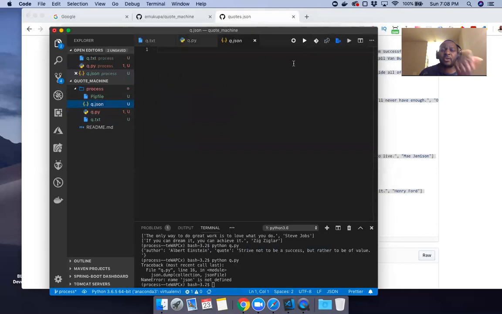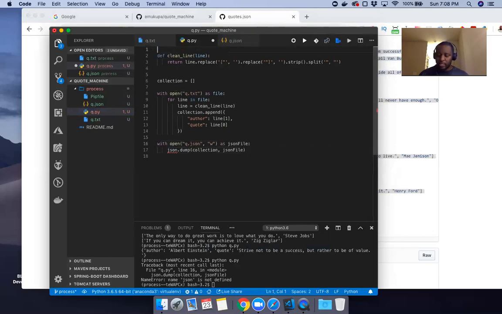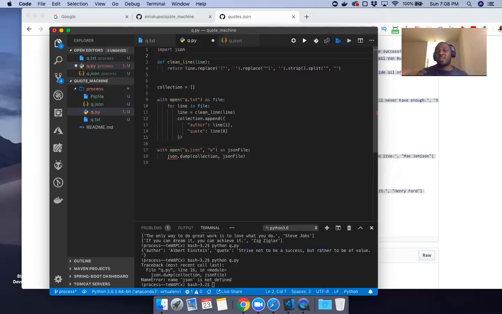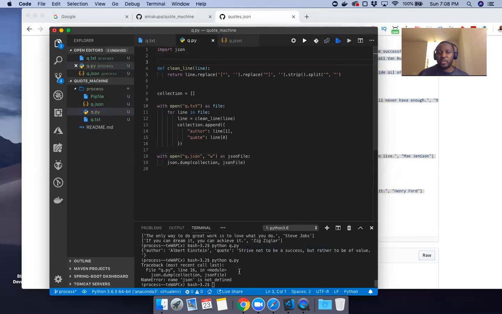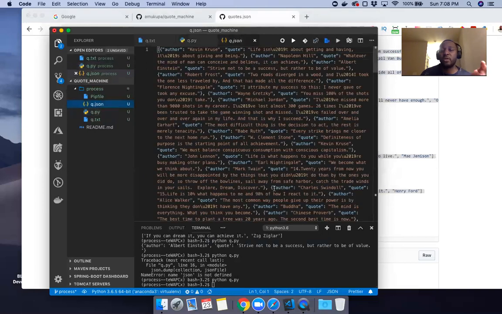Okay, it's empty now, because with open, it did do its part, but the JSON, we don't have it there yet. So I need to import that. It actually comes with Python. And then I can repeat the same process, doing it over and over again. And then if I run it, and then I open the JSON file, all the stuff here will now be